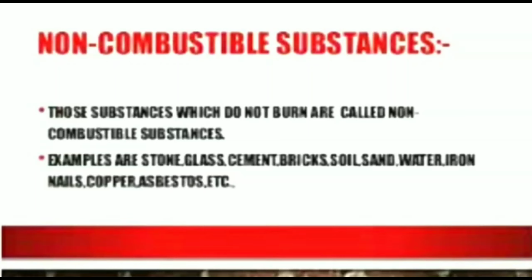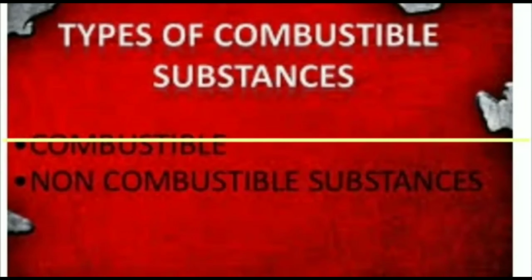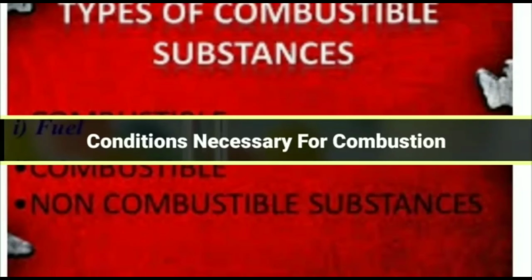In other words, we can say that those substances which do not undergo combustion are known as non-combustible substances. Examples: stone, glass, sand, as you can see on the screen, bricks, soil, water, iron nail, copper objects, asbestos. All these are examples of non-combustible substances.